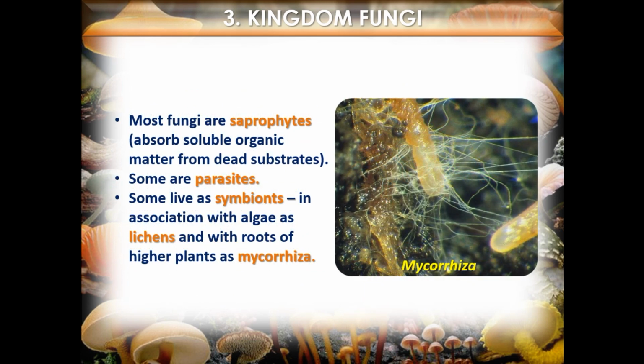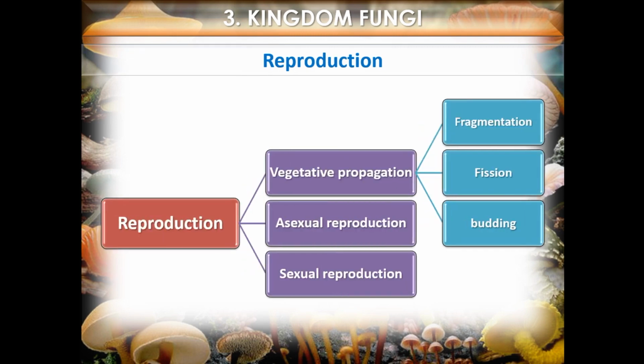Most fungi are saprophytes, absorbing soluble organic matter from dead substrates. Some are parasites. Some live as symbionts, in association with algae as lichens and with roots of higher plants as mycorrhiza. Now let us learn about reproduction in fungi.